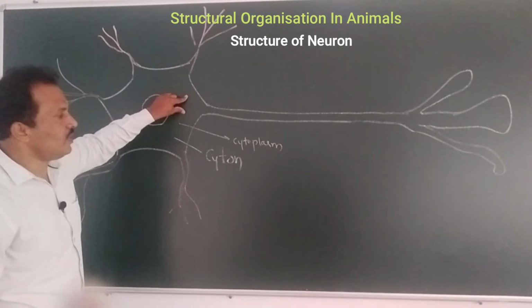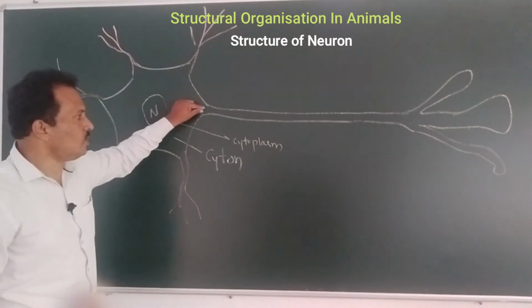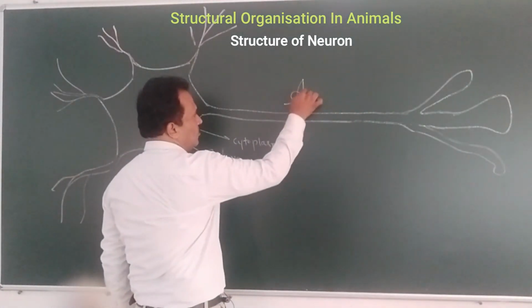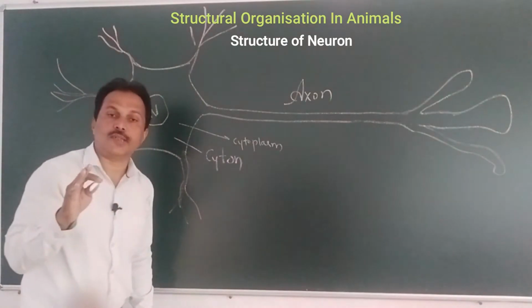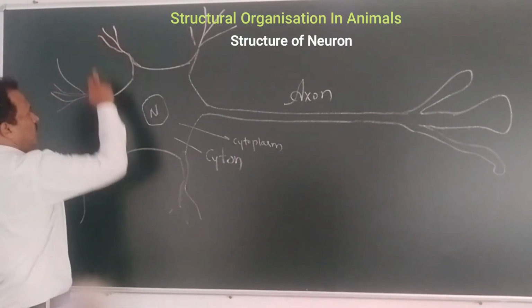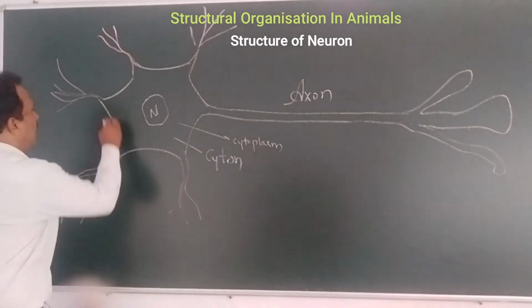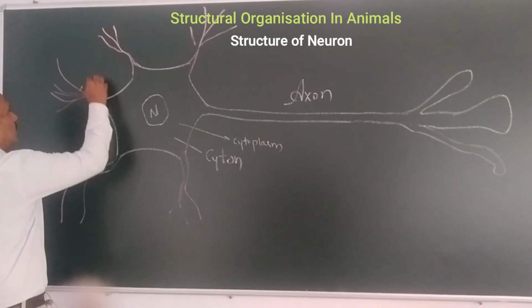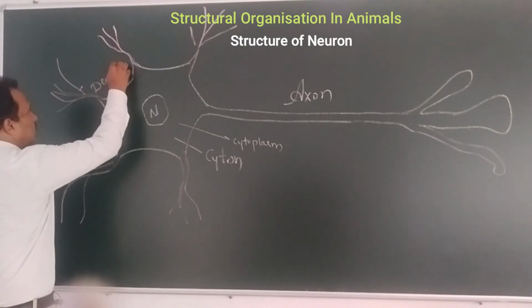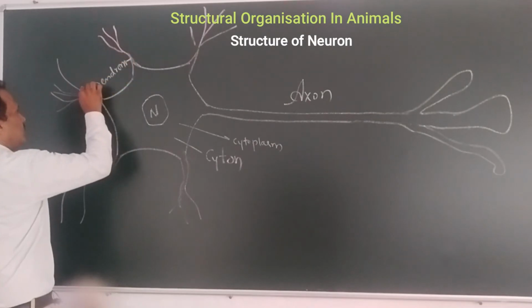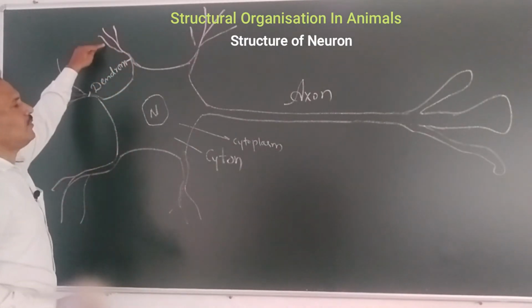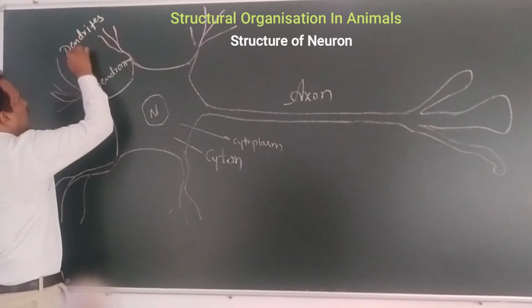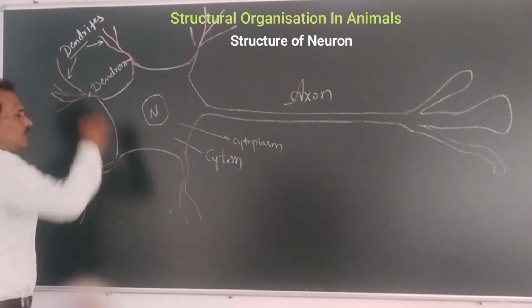And the same cell extends processes on one side. This is what we call the axon, and there is another set of processes. These are extensions of the cytoplasm, another type of structure known as dendrons. This is the dendron, this is the dendron, and the fine structures of the dendrons are known as dendrites. These are the dendrites, the fine structure.